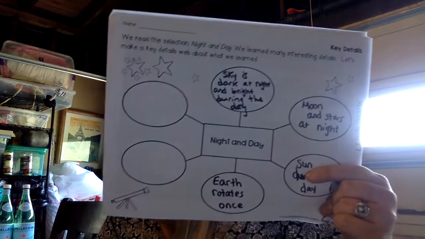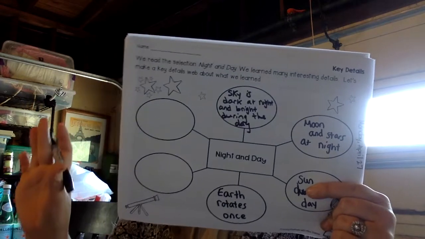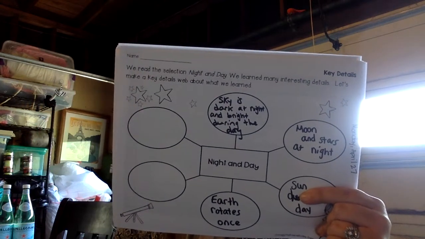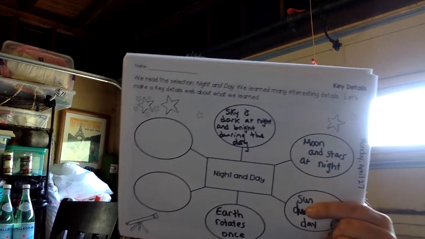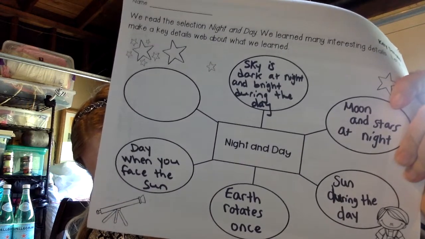And another key detail we found, let's see, when the part that we live on is facing the sun, when it's looking at the sun, then we have the day. That's right. So day when you face the sun. It's day when you face the sun. Pause it if you need to.